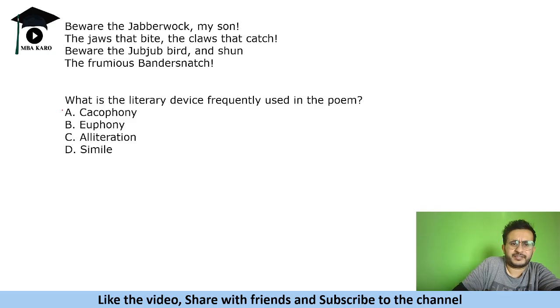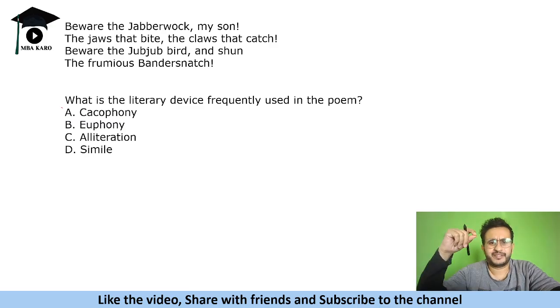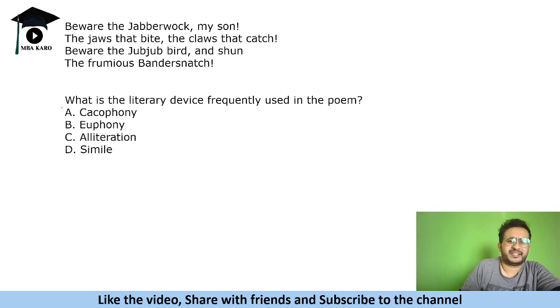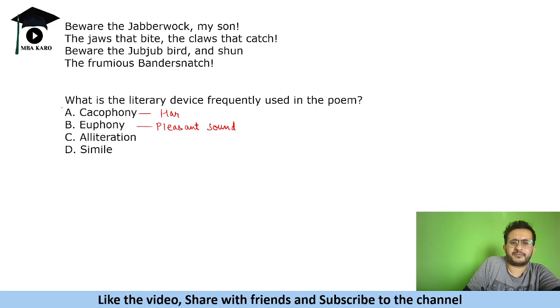And the thing is among euphony and cacophony. So euphony and cacophony are antonyms. Euphony is basically a pleasant sound. Now cacophony is basically some harsh sound, or rather than sound I would say tone.